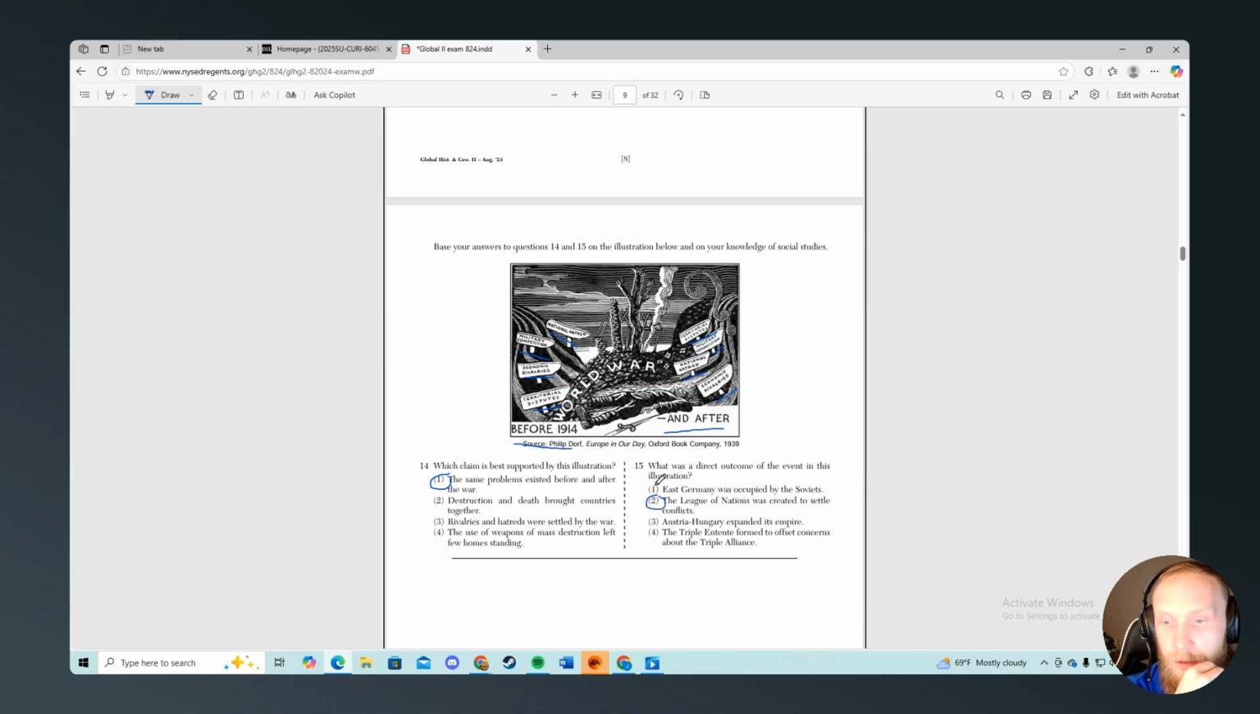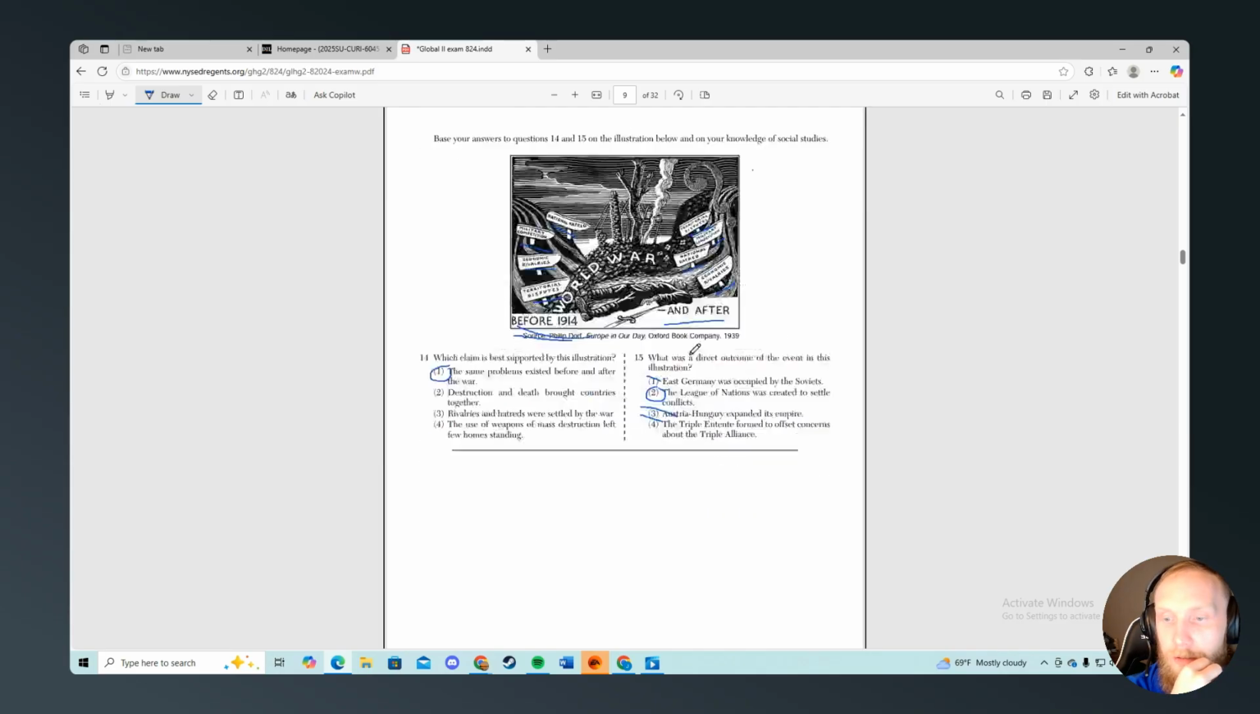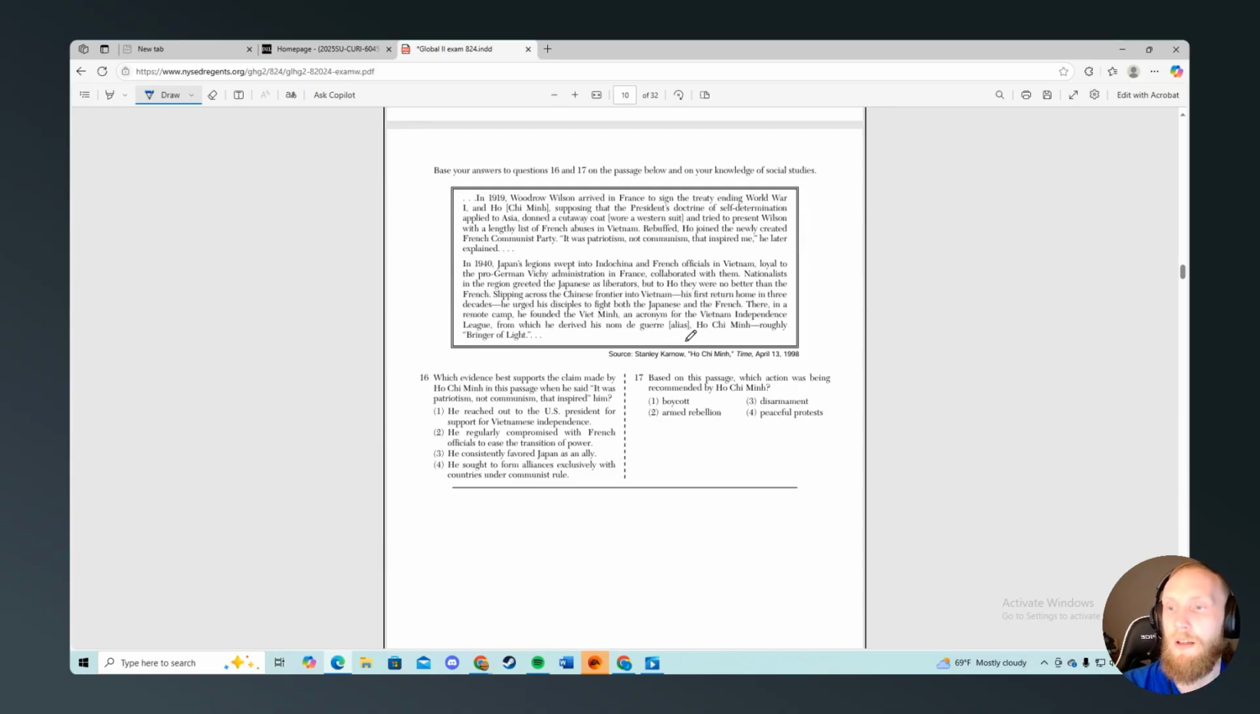East Germany was occupied by the Soviets. Nope. Because that's way after that. And these ones are just not in there. So it's going to be the League of Nations was created to settle this because they thought that it was still not good enough. And they were right, because World War II will break out.